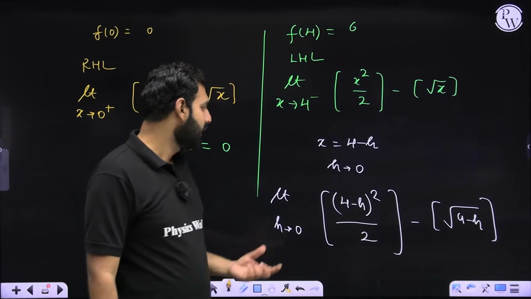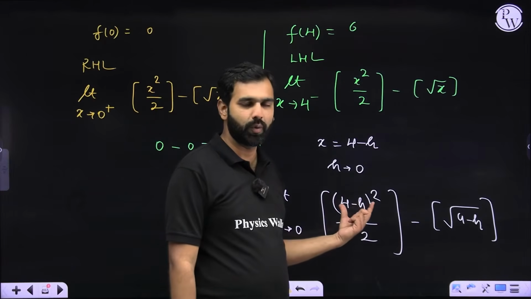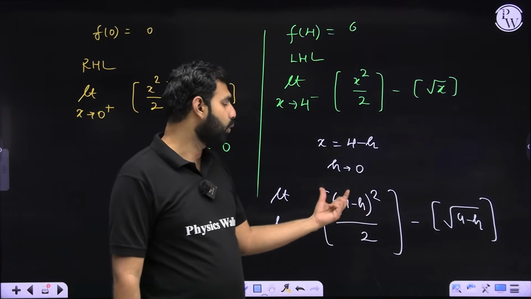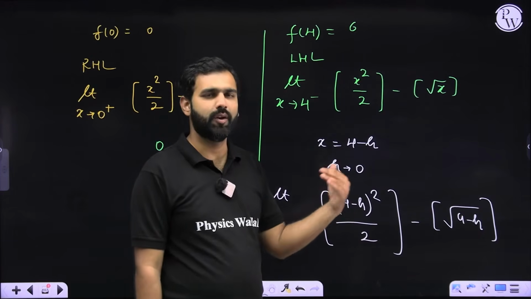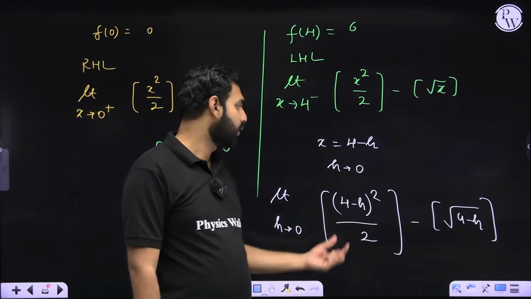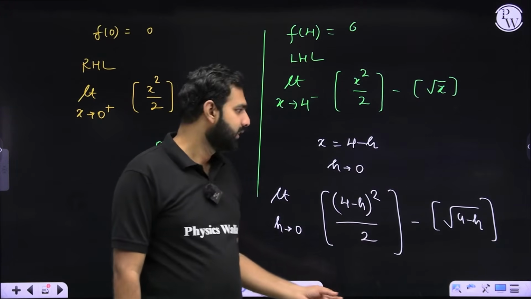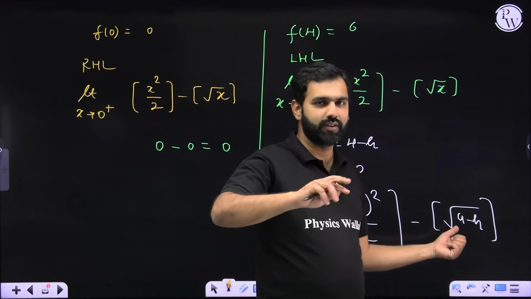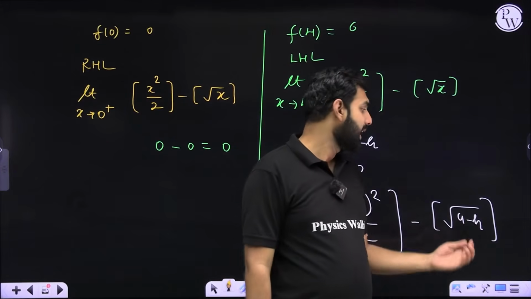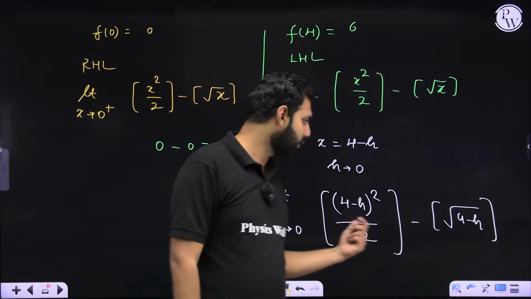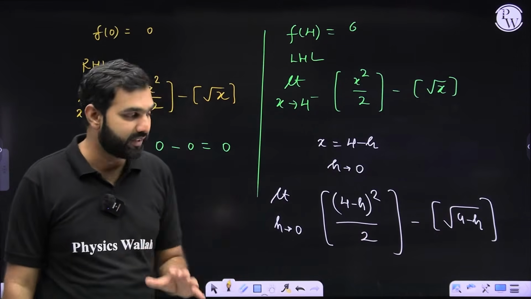Try and understand. Imagine that this h is very small, which means this will be 3.9 or 3.8, something like that. Even when you square it, something like 3.8 to 3.9, you'll get a value, and you need to half it, and then you take the GIF of it. Similarly, imagine a square root of 3.8, a very close or approximate value of under root of 3.8, and from that, when you take its GIF, you can find the value. That is the intuition-based method, which we will always carry with us.